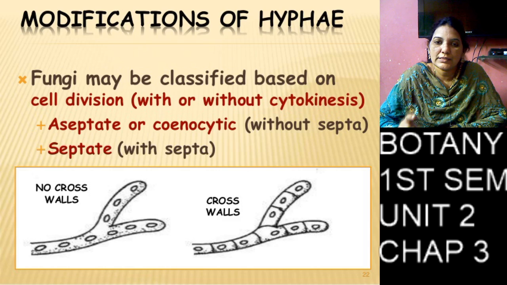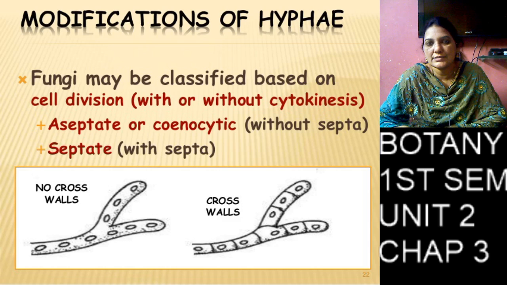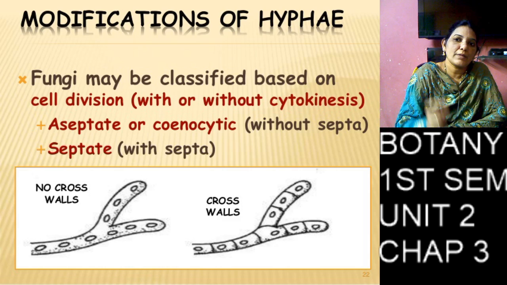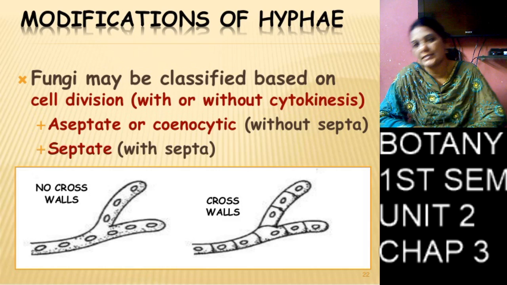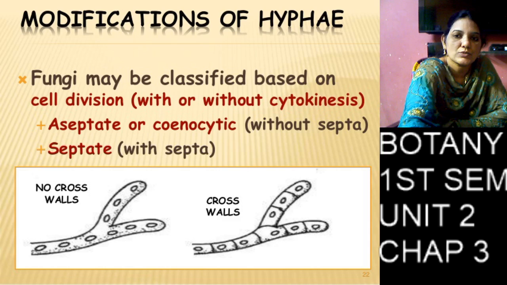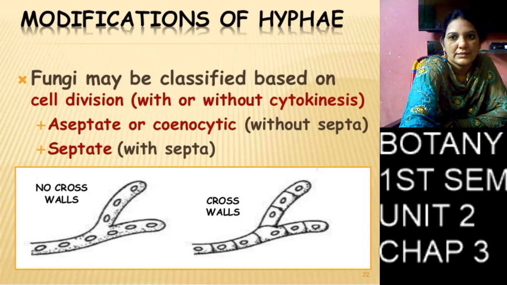In the second diagram, the cross walls are there. So only one part, which ends with the cross walls, can change into sexual reproductive parts. So that is called eucarpic fungi and holocarpic fungi.